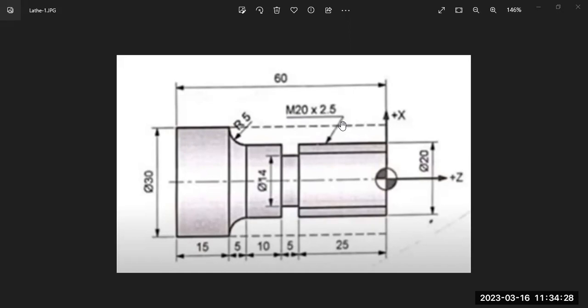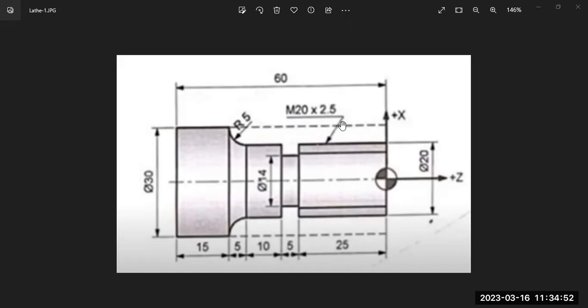So at the middle it is having a groove over a length of 5 mm. It is having a small groove. Groove means a narrow slot. So in a narrow gap, the diameter is decreased. By using a single point cutting tool, it is not possible to produce. So we need to use a separate tool called a grooving tool or parting off tool.